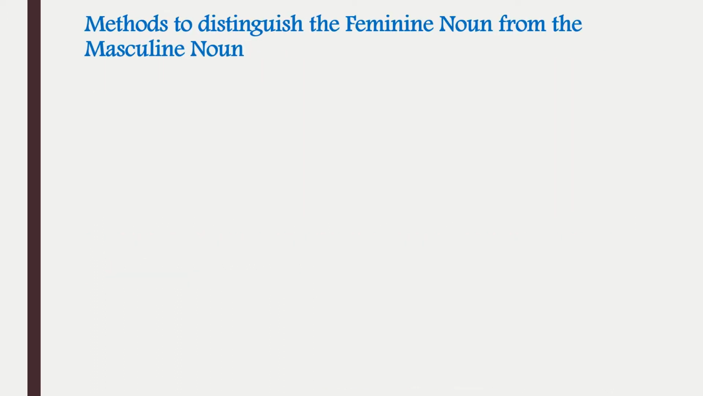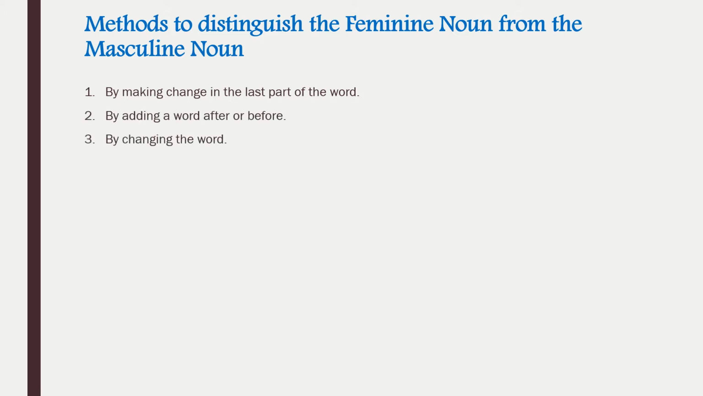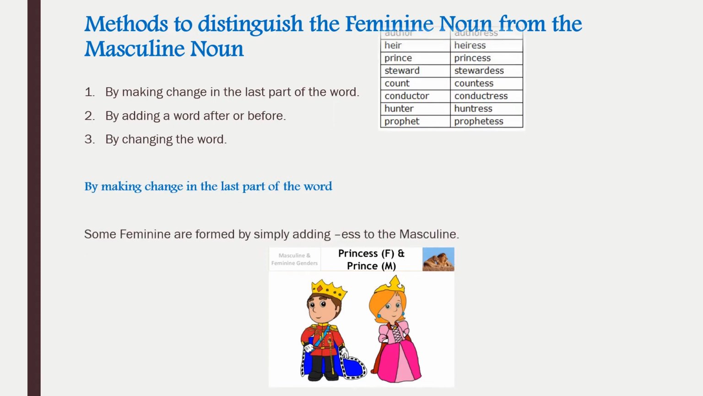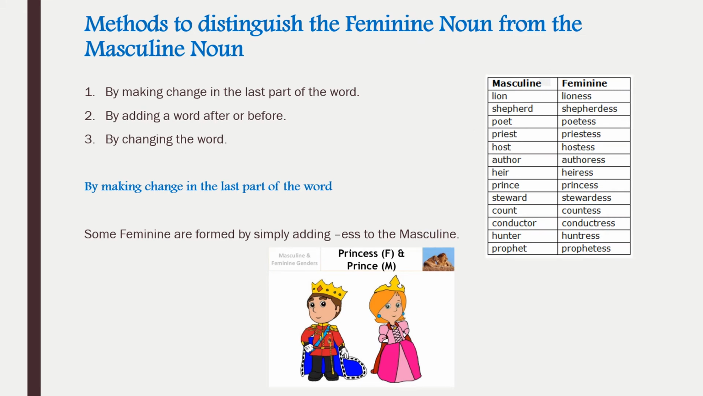So here we will be learning methods to distinguish the feminine noun from the masculine noun. First of all, we can do it by making a change in the last part of the word. Secondly, by adding a word after or before. And thirdly, by changing the complete word. By making a change in the last part of the word, some feminines are formed by simply adding ESS to the masculine. Like you can see in this table, lion, simply we added ESS and it becomes lioness.